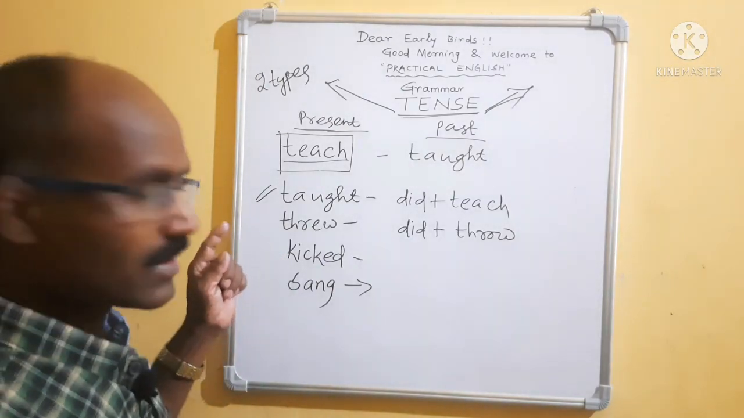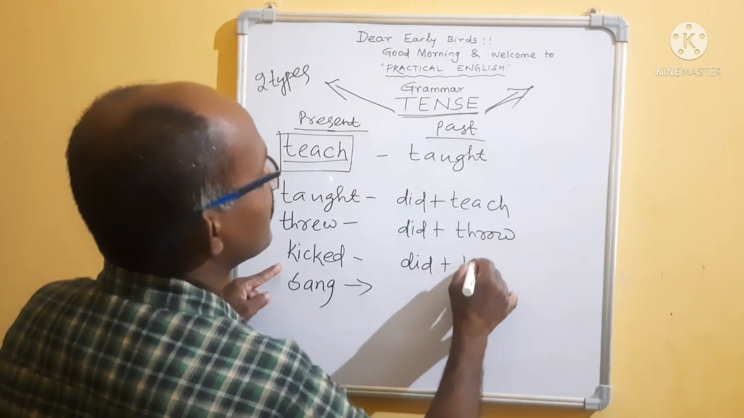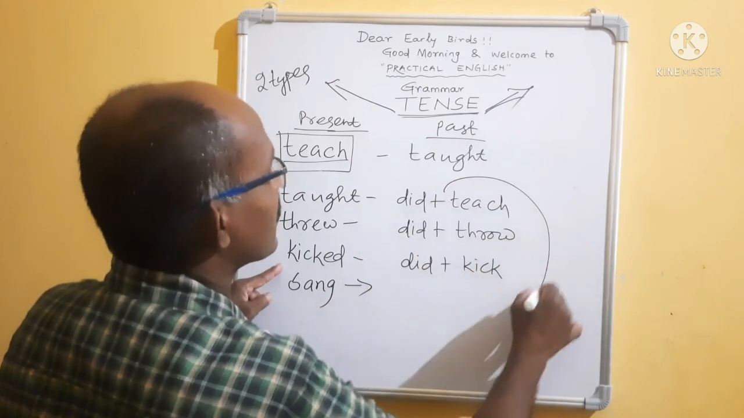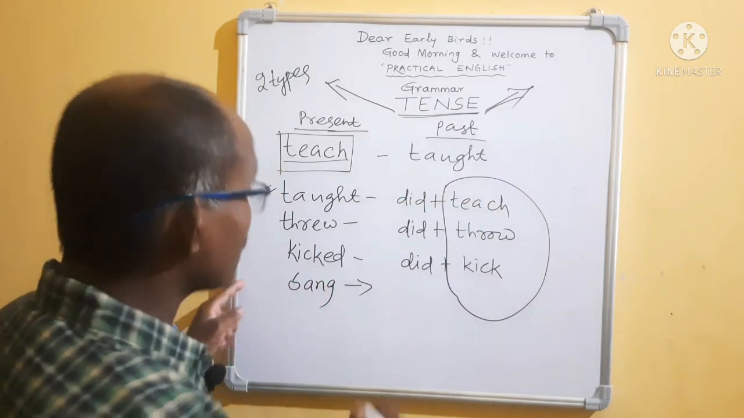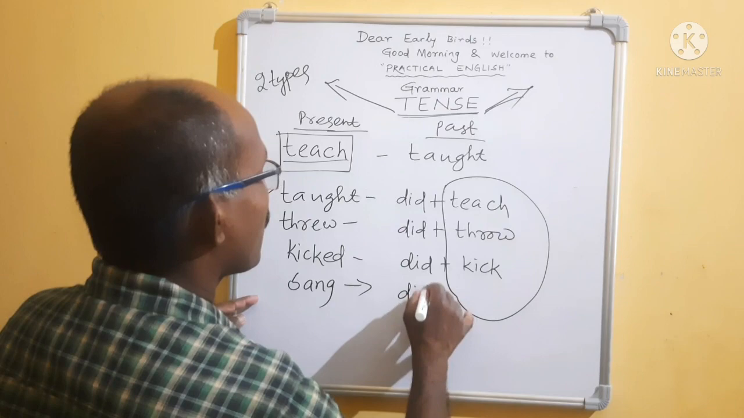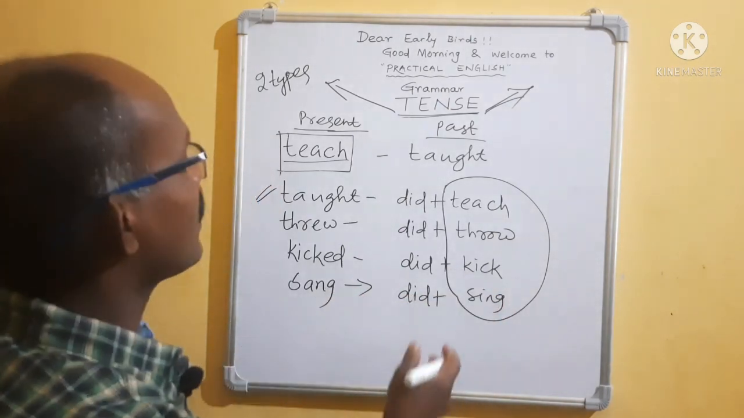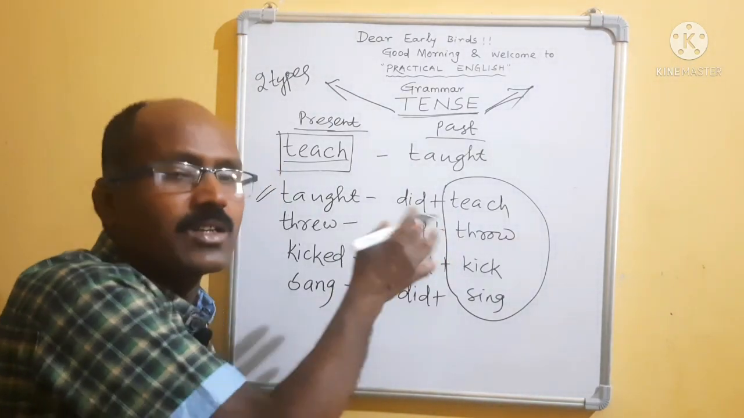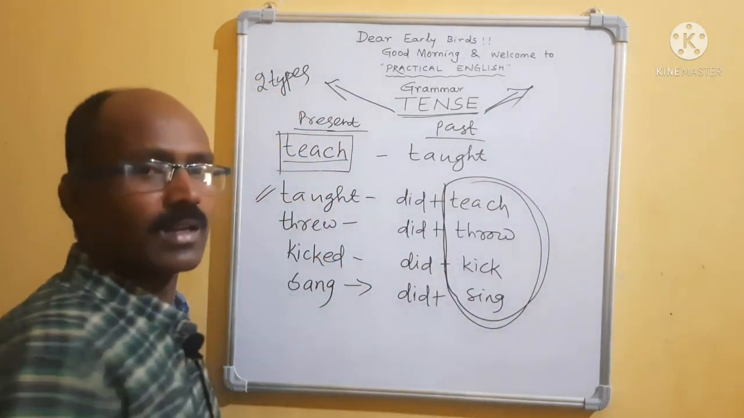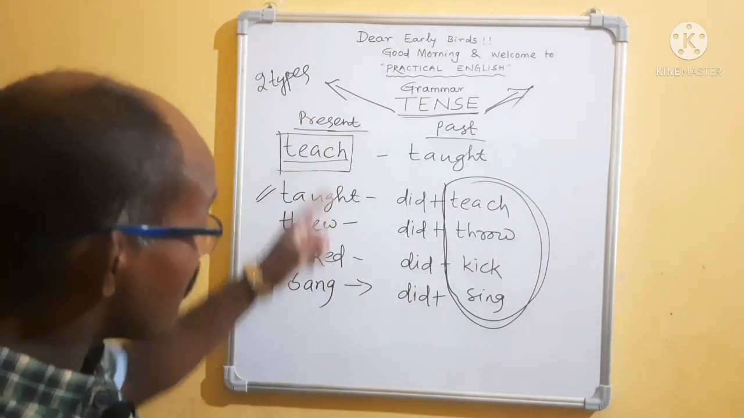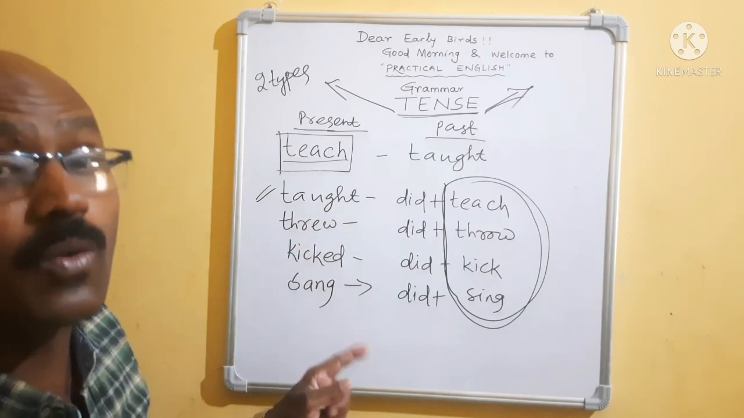Kicked. Then past tense, so it will be did plus the present form. This format. Sang is the past tense of sing. Sing means did plus sing. Here always please remember, if you are extracting did, do or does, the rest part will be in present form. Clear? It will be in present.